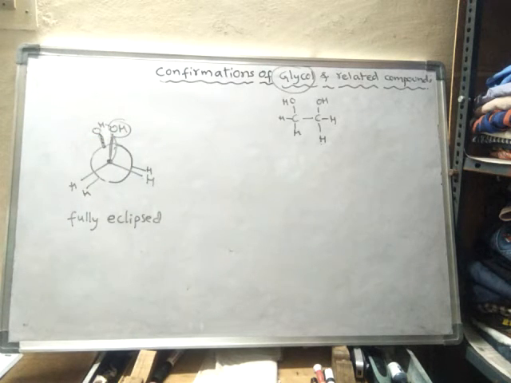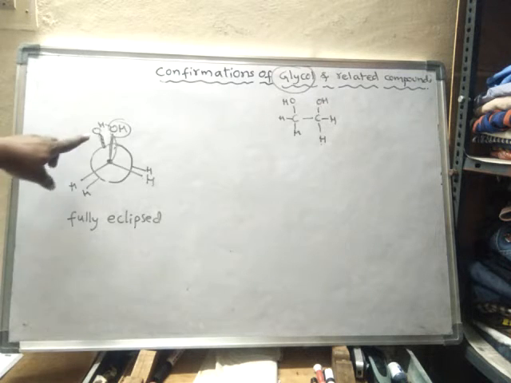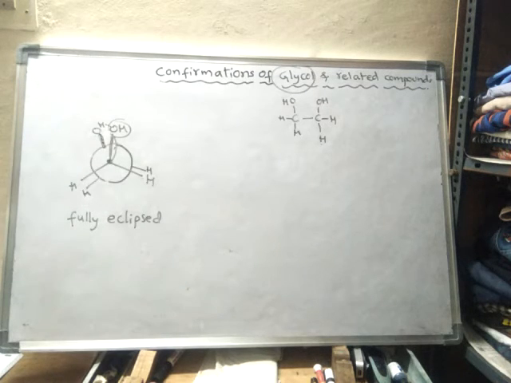Torsional strain is there, so due to the torsional strain this molecule is somewhat less stable.